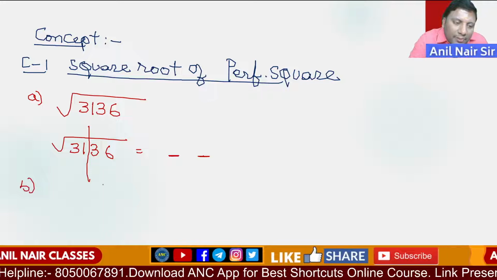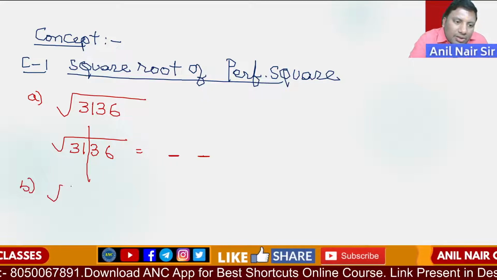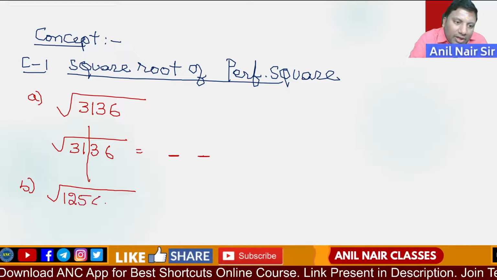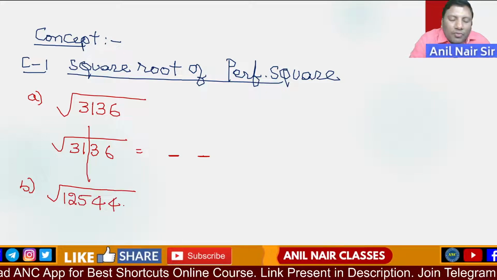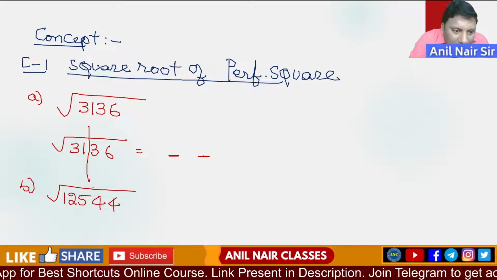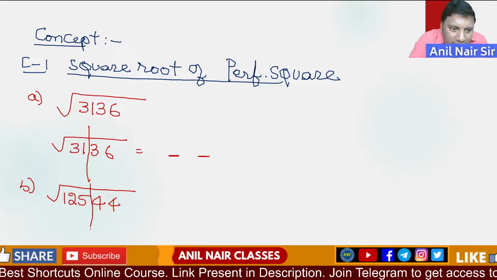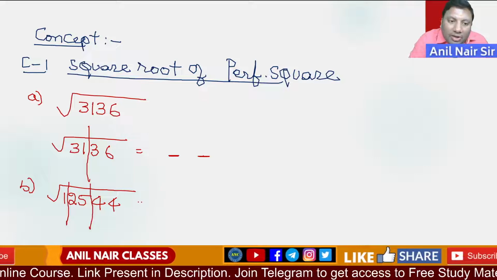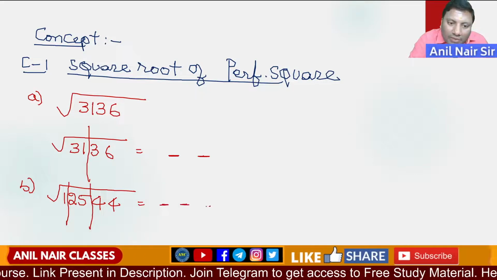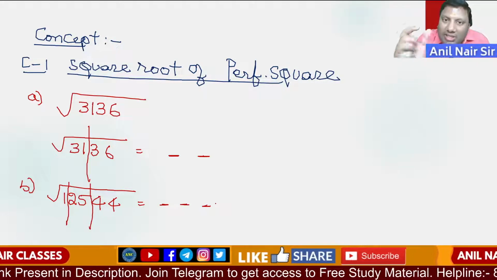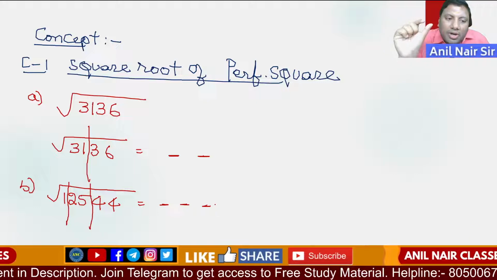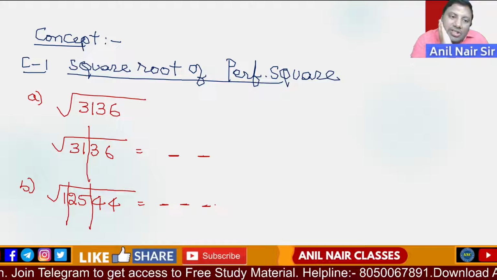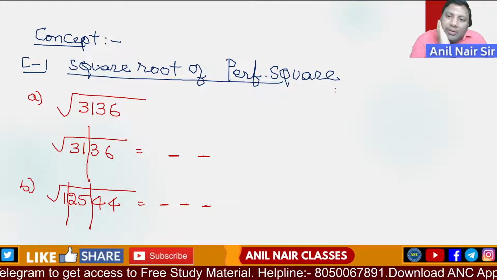Suppose, for example, it is 1, 2, 5, 4. Take a group of 2 digits. 1 can be written as 0, 1. So how many blocks of 2 digits are there? 3 blocks are there. 54 is 1 block, 12 is another block, and 1 can be written as 0, 1. So, finding the number of digits.